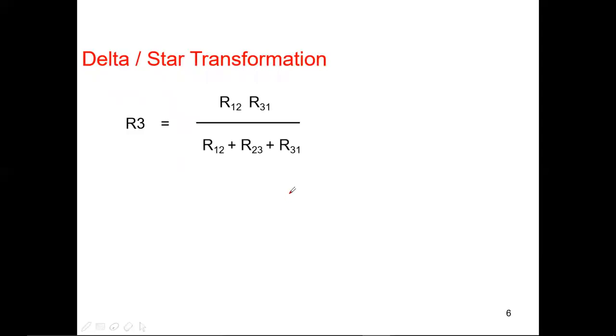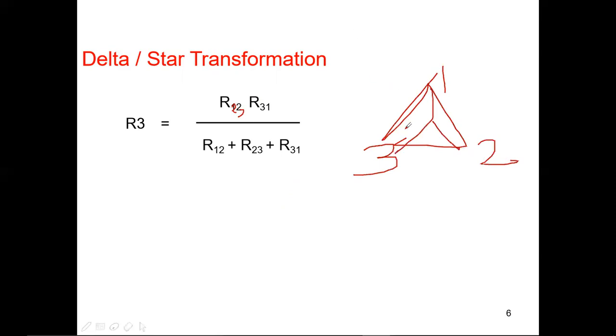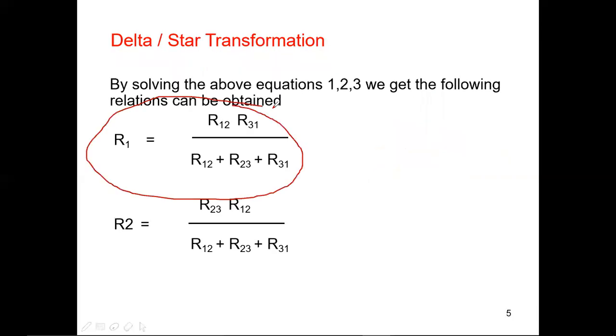R3 is equal to R12, sorry, not R12, R23, because this is 1 2 3. R3 is nothing but 2 3 and 3 1. This should be 2 3 and 3 1. I hope you are clear. This is 1 2 and 2 3.